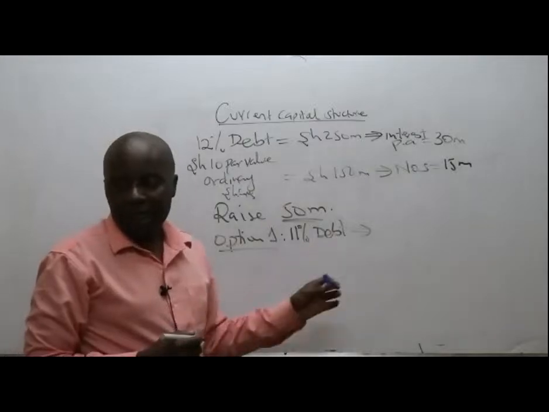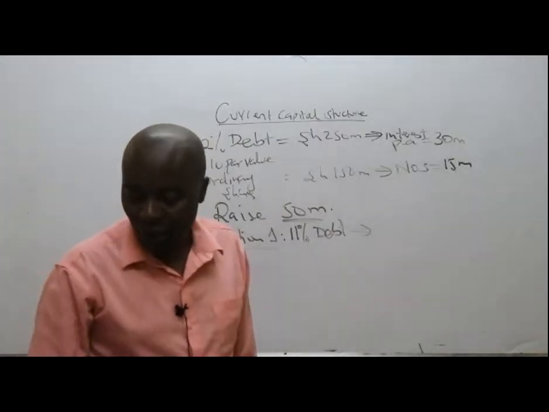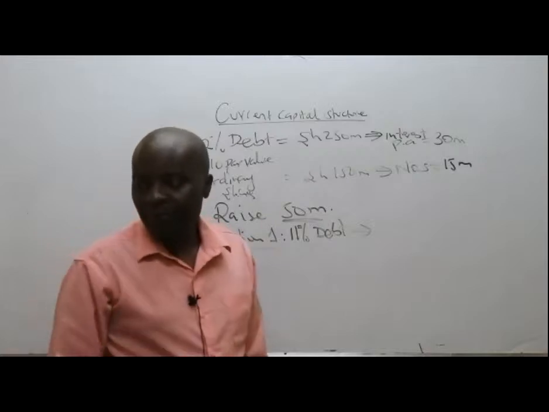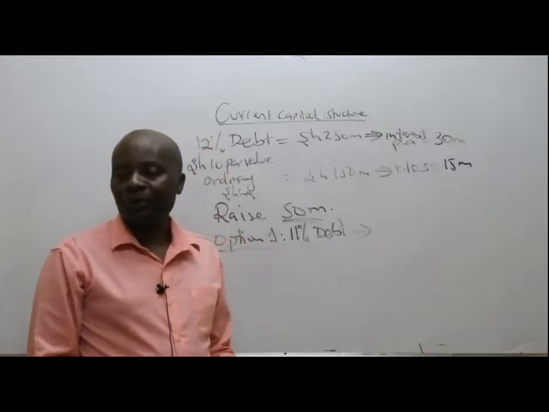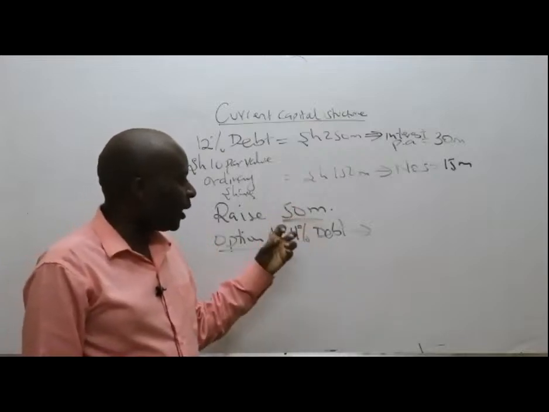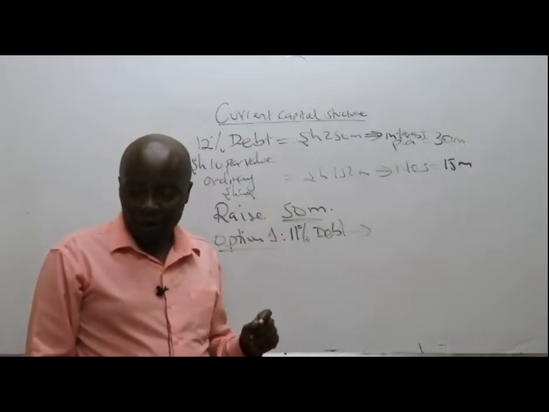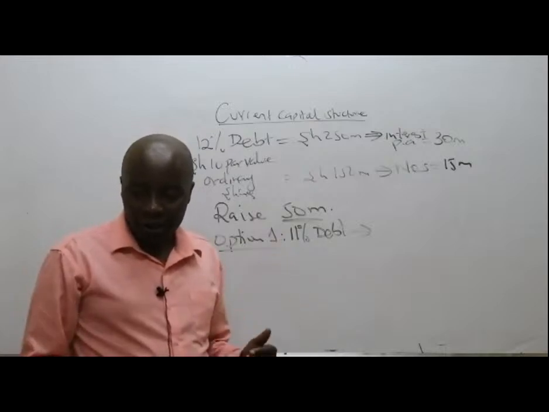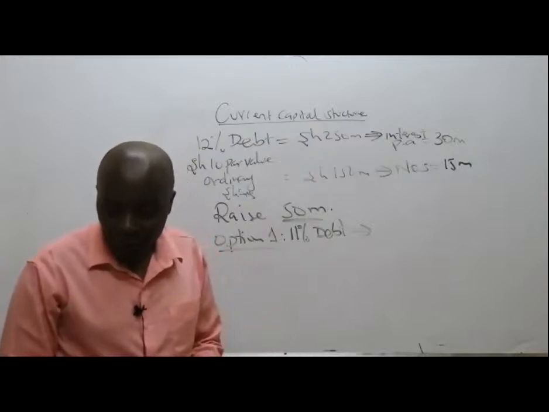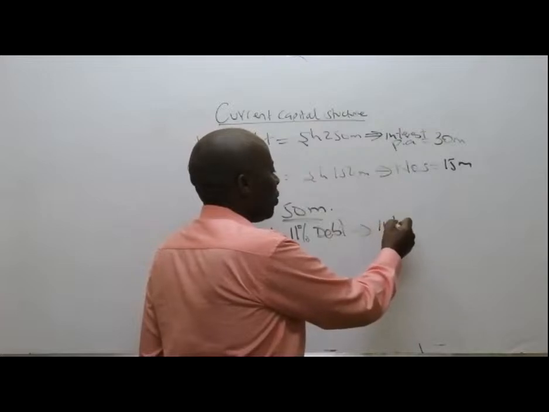If they raise the entire 50 million through debt, it will be 11% of 50 million. The additional interest, the new interest, will be 5.5 million.